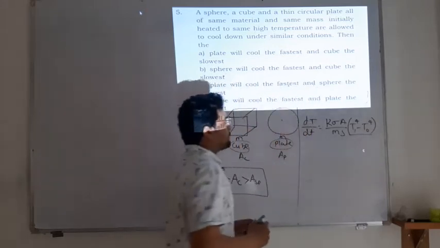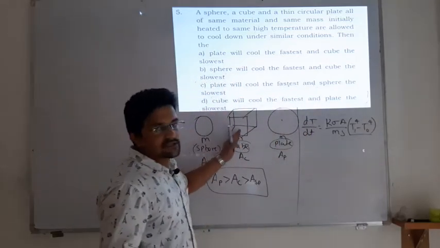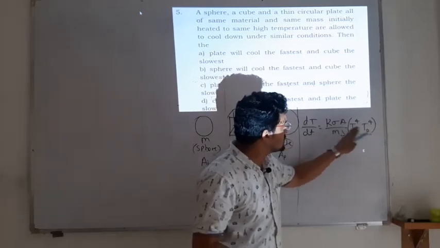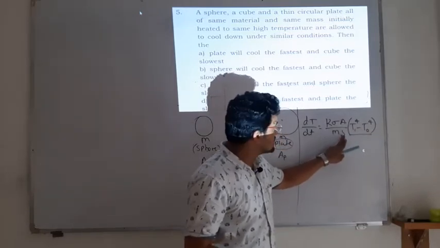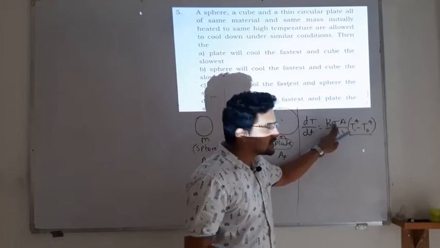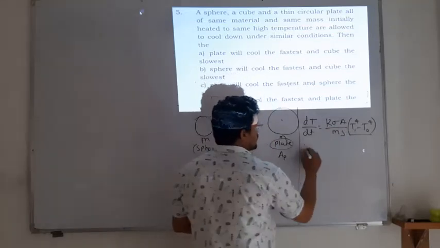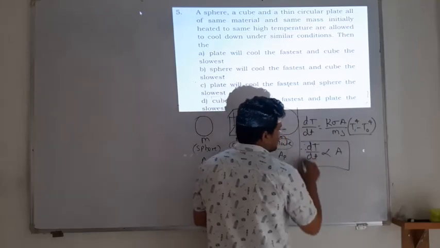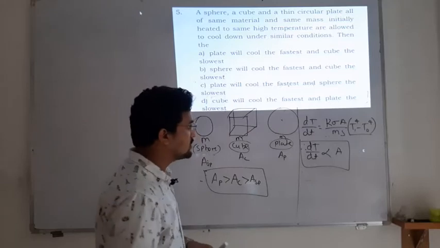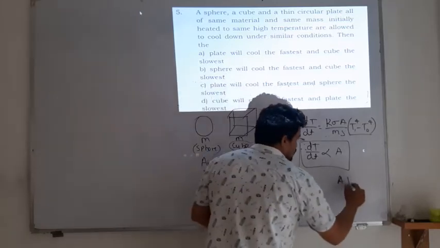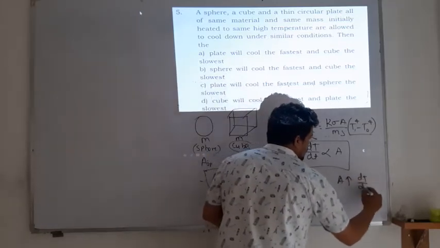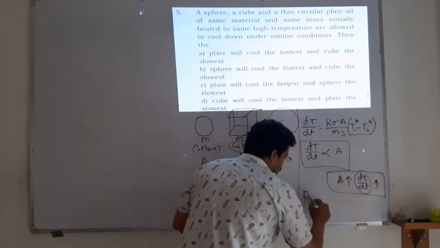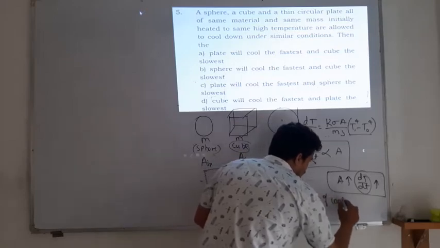Now all three bodies are at the same temperature, T and T naught are the same, the material is the same, and the specific heat is also the same. So K is the same and sigma is also the same. So dT by dt is directly proportional to area. If the area is more, dT by dt is also more. That is the rate of cooling.